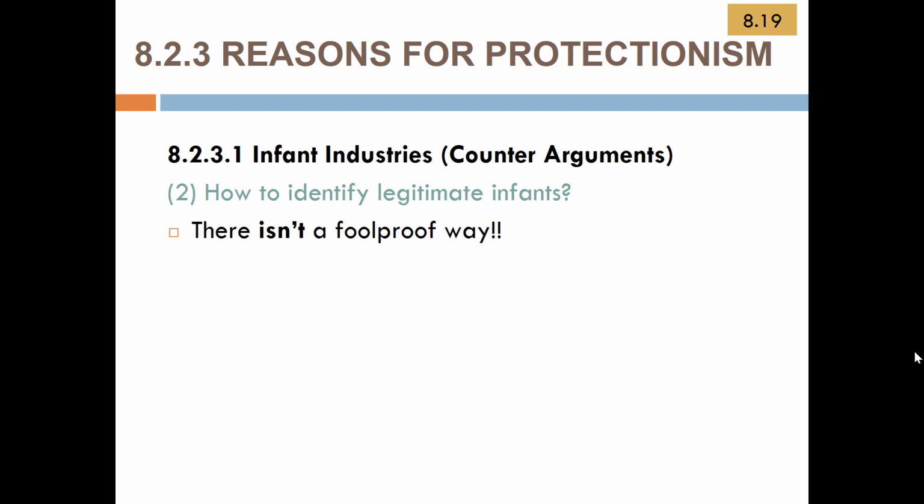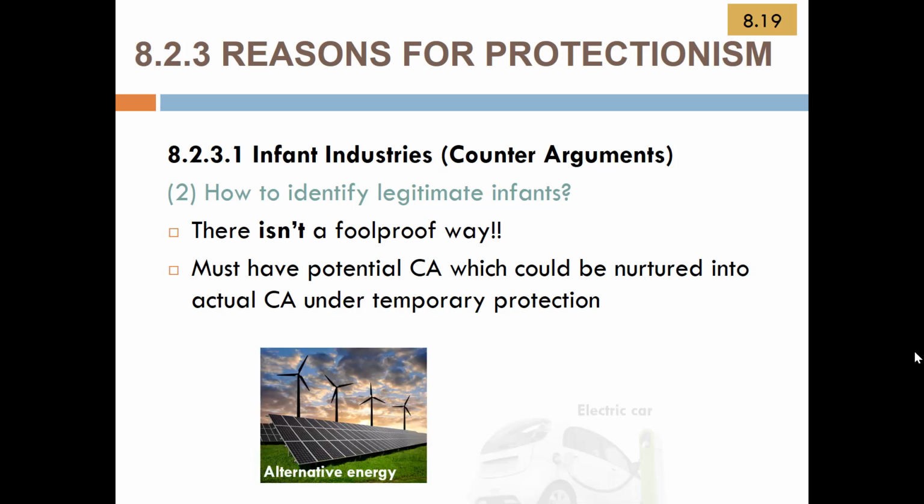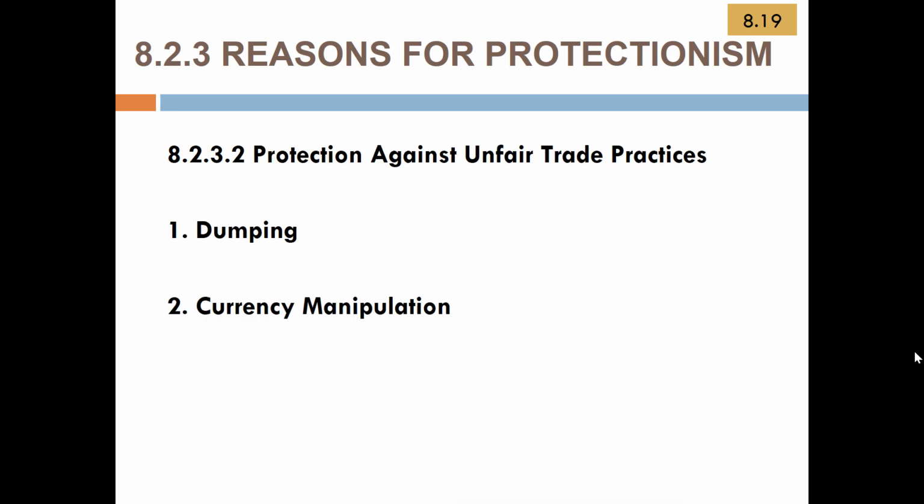How does one identify legitimate infants? It's not a foolproof way. In my example of the Proton car, Mahathir sees this car industry as an infant industry, but really, there's no reason why we should trust the PM for it. And it must have a potential comparative advantage, which may not happen. These are other examples: alternative energy, electric cars.